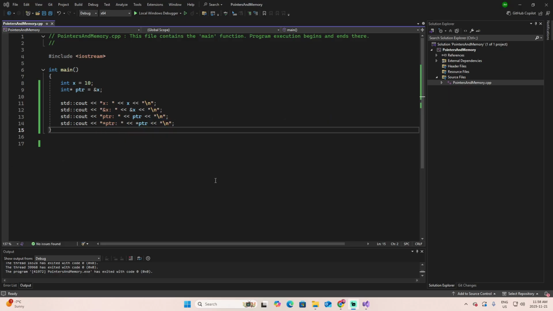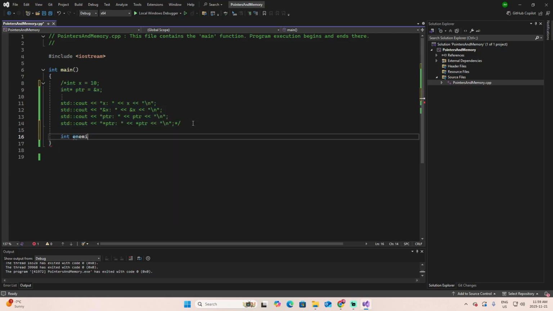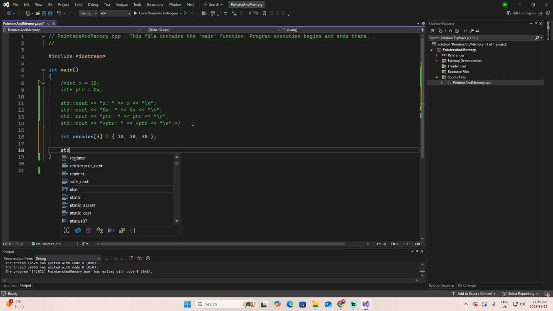Now let's move on to pointers and arrays. You already saw arrays in previous episodes. Here is something cool. The name of an array often behaves like a pointer to its first element. Let's create a code here. Let's create an array of integers called enemies of the size 3, and the values are 10, 20, and 30.